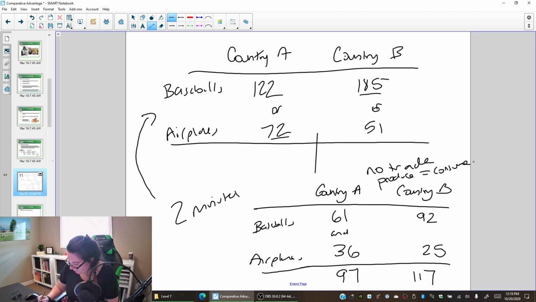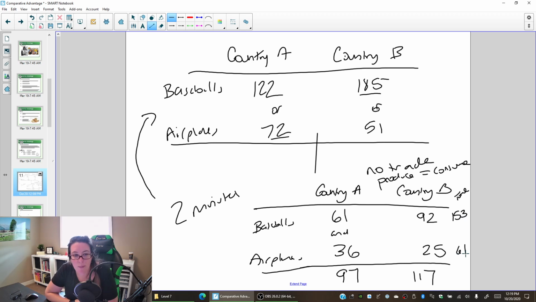And I didn't quite leave myself enough room, but let's look at the total of baseballs and airplanes and the total number of goods that are produced in total. So 61 plus 92, if they're both making baseballs, 153 baseballs get produced and 153 get consumed. For the airplanes, if country A makes 36 and country B makes 25, then collectively 61 airplanes get produced.